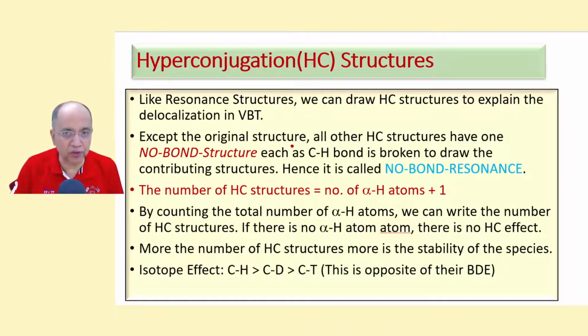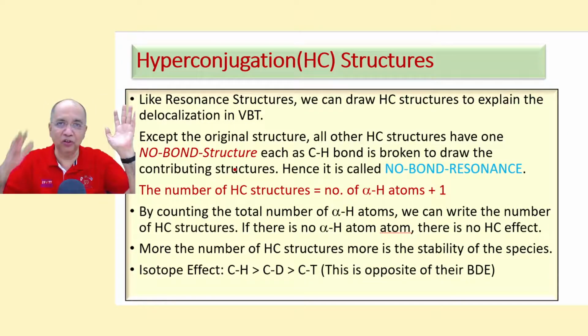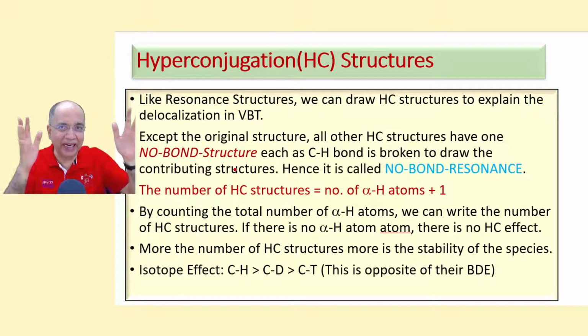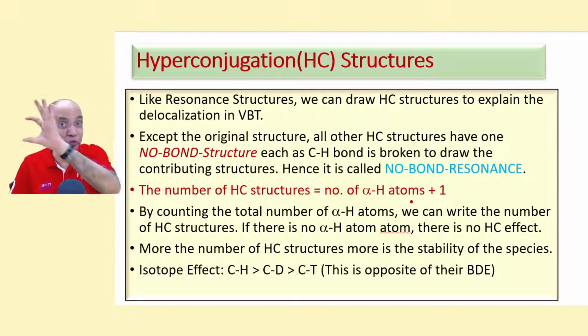Except for the original structure, all other hyperconjugation structures have one no-bond structure, because the C-H bond will be broken with a one-electron shift or two-electron shift, so that there will be no bond between carbon and hydrogen, but it will be a contributing structure carrying no bond between carbon and hydrogen. Therefore, this particular hyperconjugation is sometimes called no bond resonance. The number of hyperconjugation structures is equal to the number of alpha hydrogen atoms with respect to the p system.